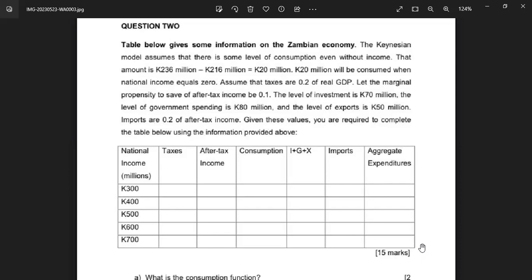That amount is 236 minus 216, which is equal to 20 million. So we can put 20 there, where there's A.